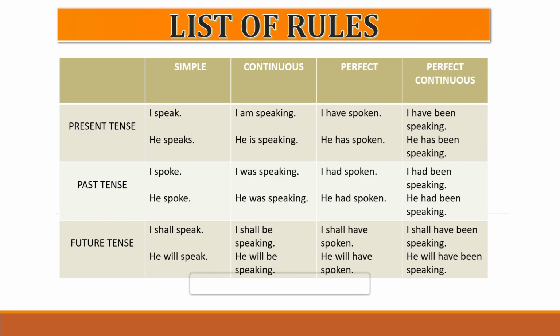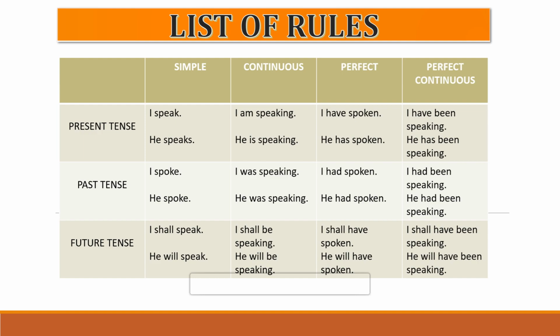So you know that shall is used with I or we, and will is used with second person, means you, third person he, she, it, or any singular name, right? And plural, that is third person plural, that is they and any plural names, right? So shall is used with first person I or we, and will is used with second person and third person.